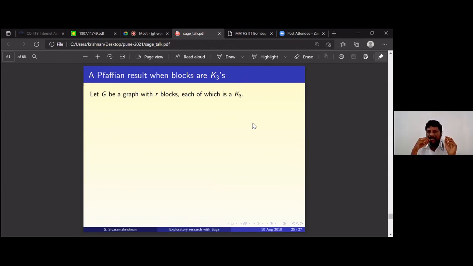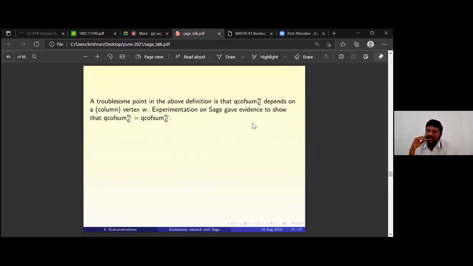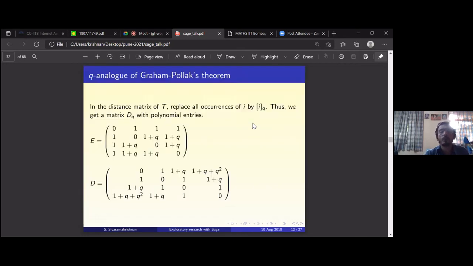We have to be careful: the blocks have to be the same. In this case, if you look at the Graham-Hoffman setting, then we can say all the blocks are isomorphic. Correct. So they have the same number of isomorphic blocks. That's what I want.